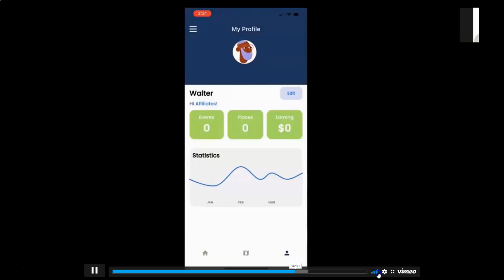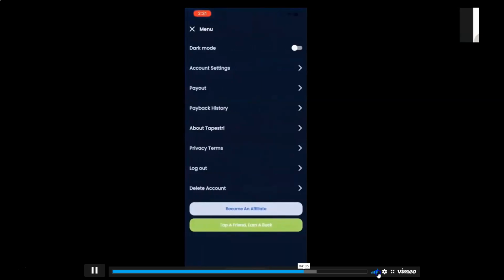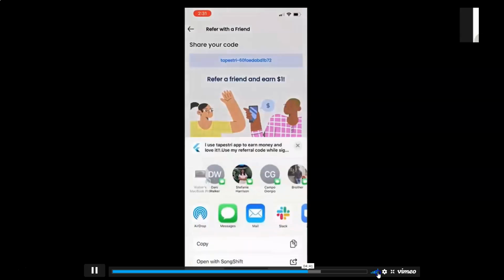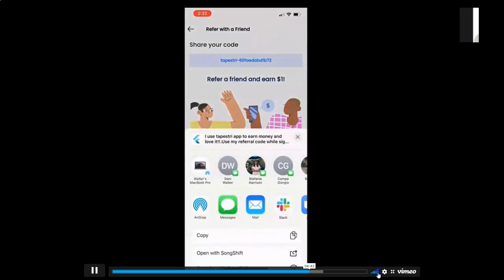So the app is purposely very, very simple. We want all the work and all the heavy lifting to be within the app. But for those who are seeing tremendous value with this app, we encourage you to share it. And I'll show you how that's done. So it's tap a friend, earn a buck, famous sentence from Danny. You can literally refer this app by just clicking on that, and you can then share it with any service you choose.